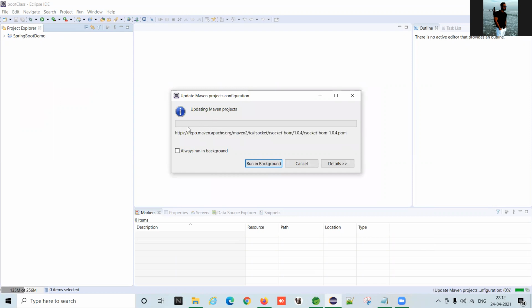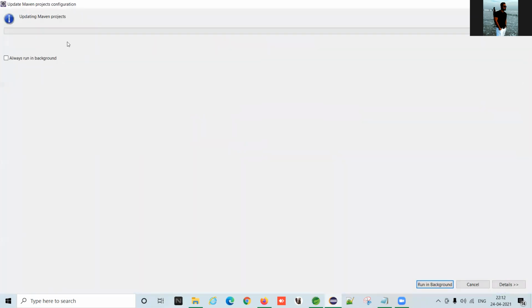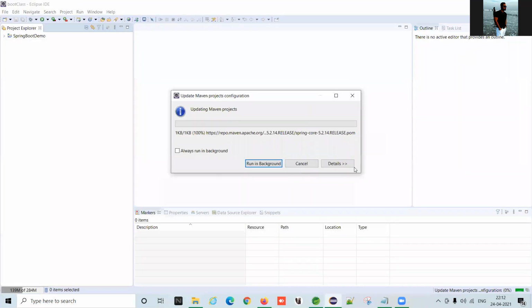And again, you can see it start downloading from the Maven repository. Updating Maven project. So this is the way.